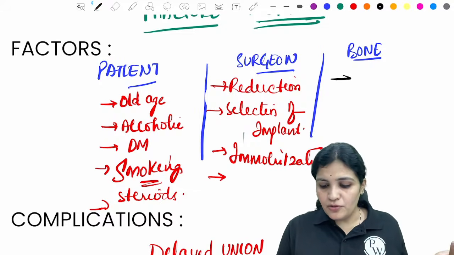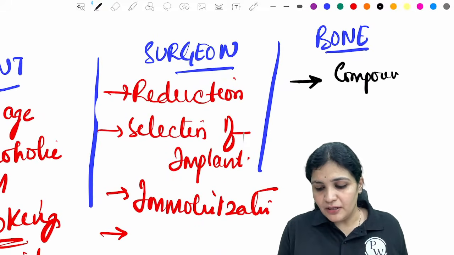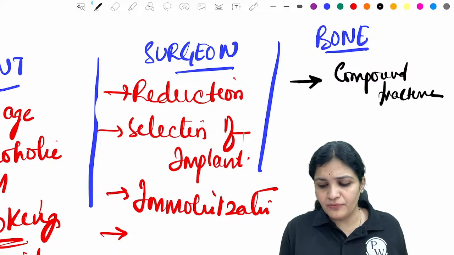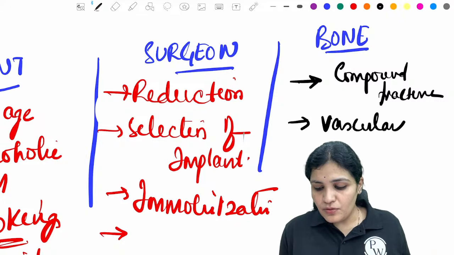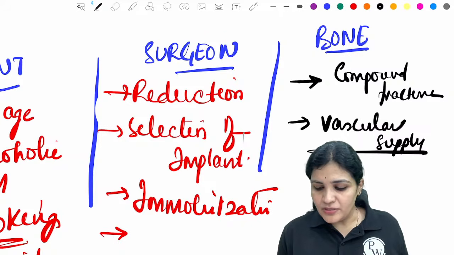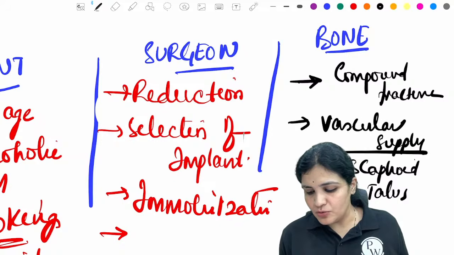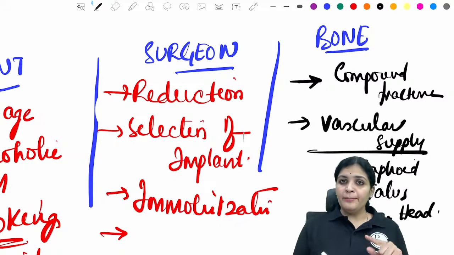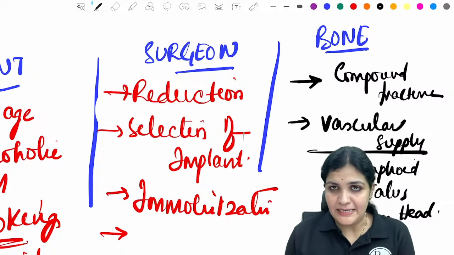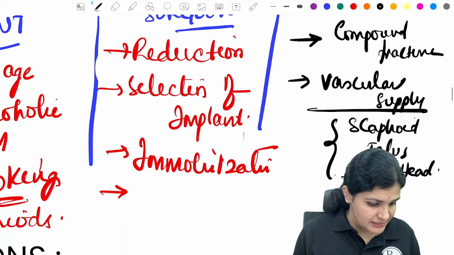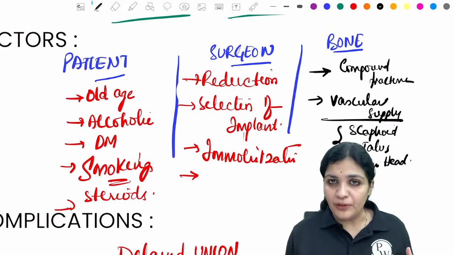And for bone, what are the mistakes of the bone? If it is a compound fracture, there is a lot of comminution in the bone. Or if it is a particular bone with a peculiar vascular supply, like your scaphoid, your talus or your femur head, where the vascular supply is from distal to proximal, right? These three bones have an atypical blood supply. So that is why non-union or delayed union might occur.